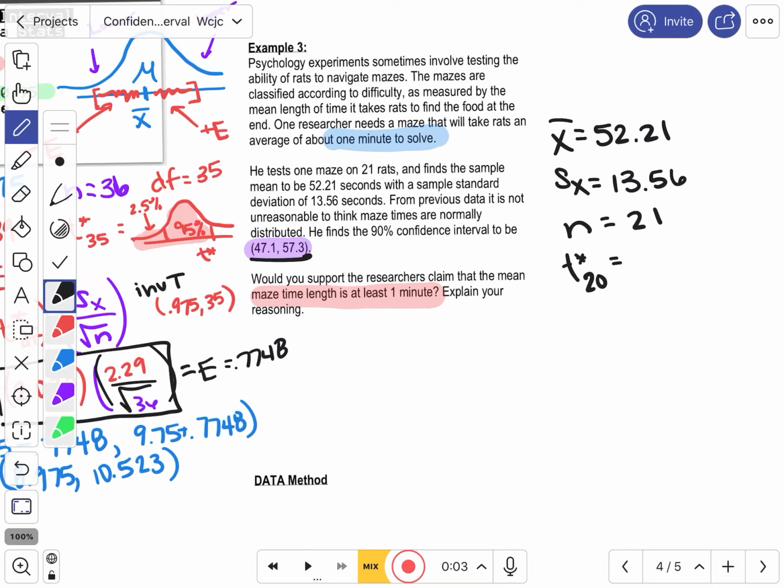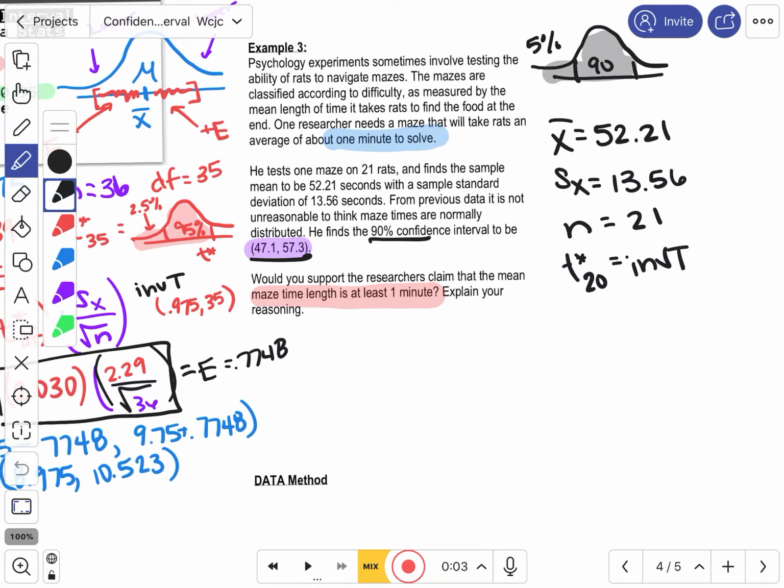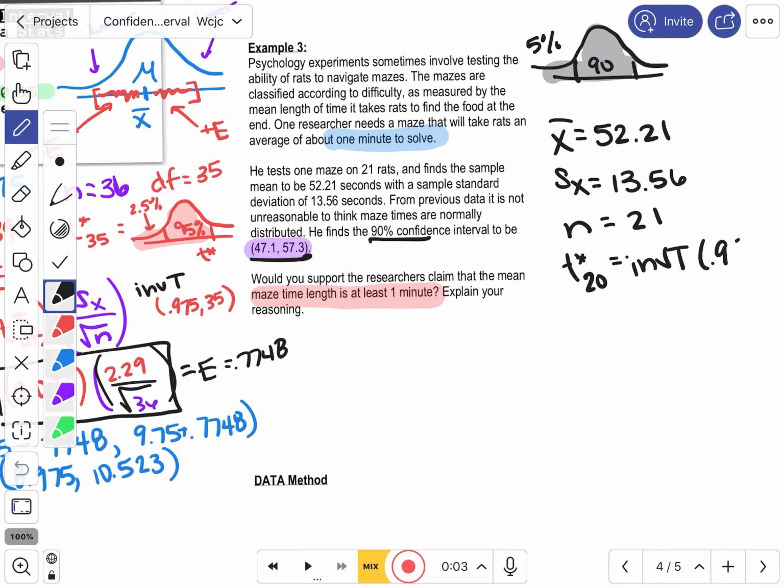To do that, I'm going to do inverse t. They want it to be 90%, which means you have 90% on the inside, so 5% over here and 5% on the other side. I'm going to calculate up to this value right here, so this would be inverse t of 0.95, and again, degrees of freedom are 20.